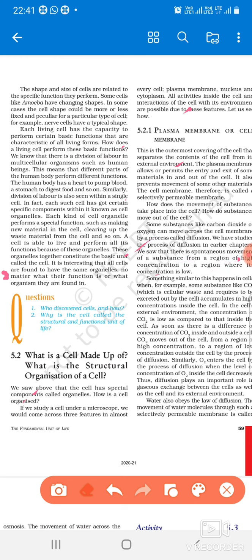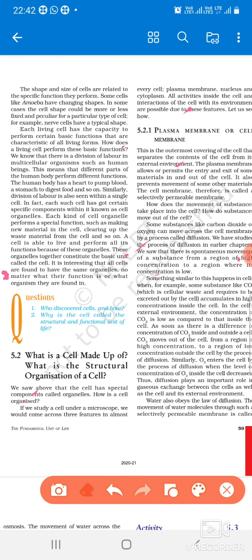Now in the next lecture we will discuss osmosis, and something more about diffusion. For example, in diffusion I have said there is spontaneous movement of substances from higher concentration to lower concentration. Take some substances like carbon dioxide, which is a cellular waste and requires to be excreted. Just as we give the example of amoeba. Amoeba is made up of a single cell, and it has only one cell that has to perform all the functions.